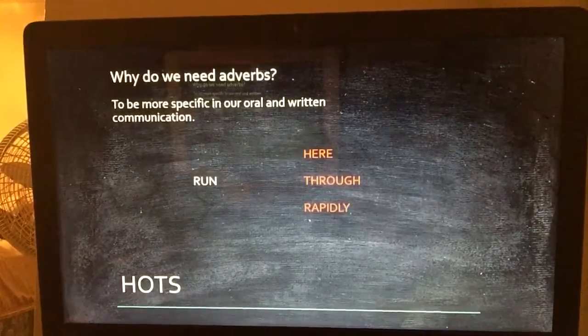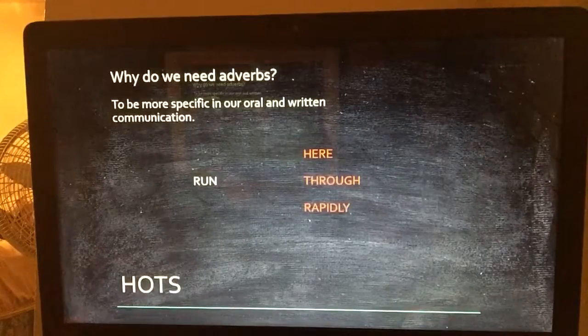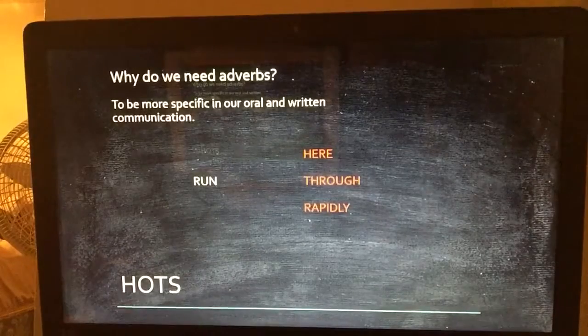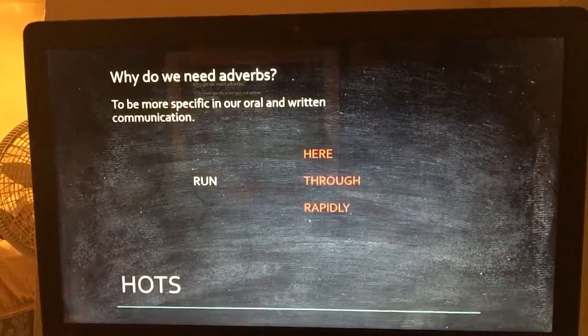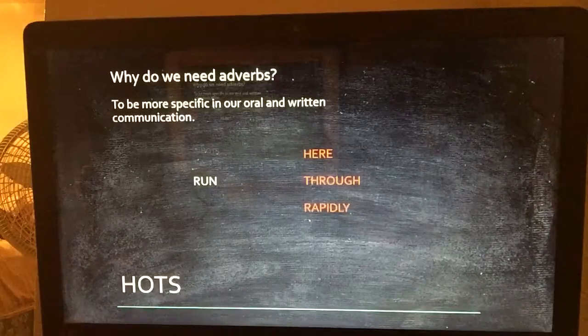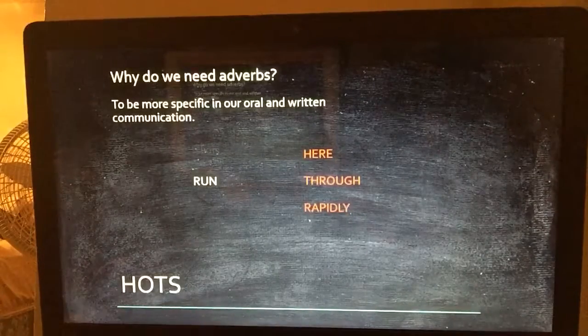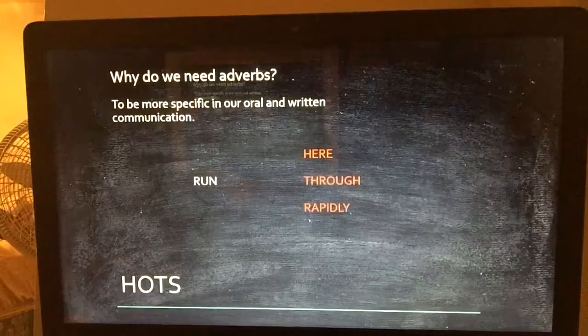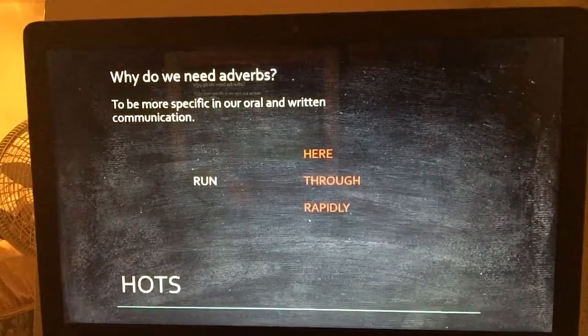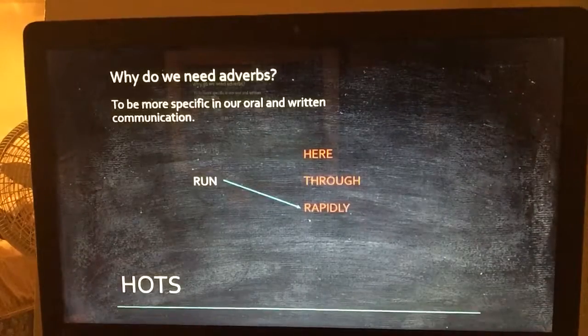Okay, so we have the word run. In the colors blue, yellow, and green, I want you to draw an arrow to the adverb. So from run, I want you to draw a blue arrow to the adverb that is in a manner. Very good.